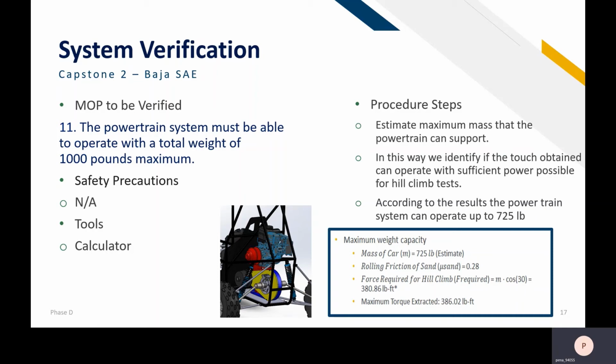In this case, the result is 380.89 pounds per foot. The maximum torque strength is 386.02 pounds per foot.